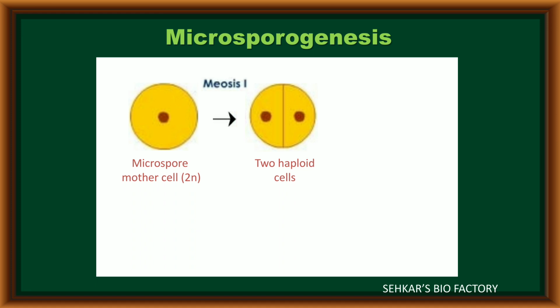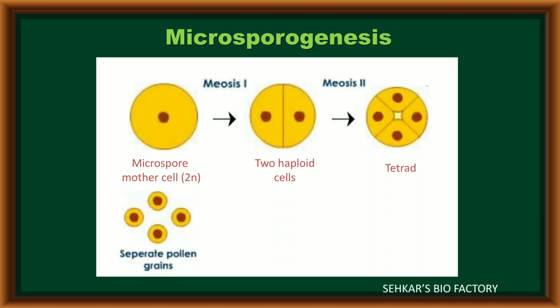After completion of meiosis 1 division, it results in the formation of two haploid cells. These two haploid cells again undergo a second meiosis division. It results in the formation of four haploid cells. Now it is called a pollen tetrad.